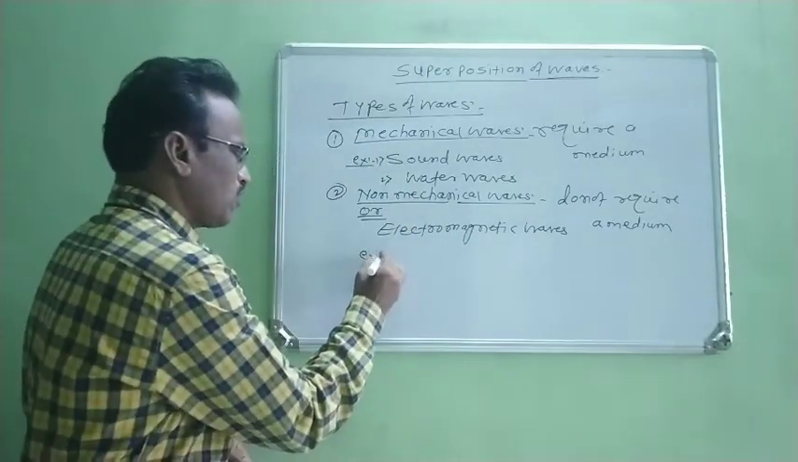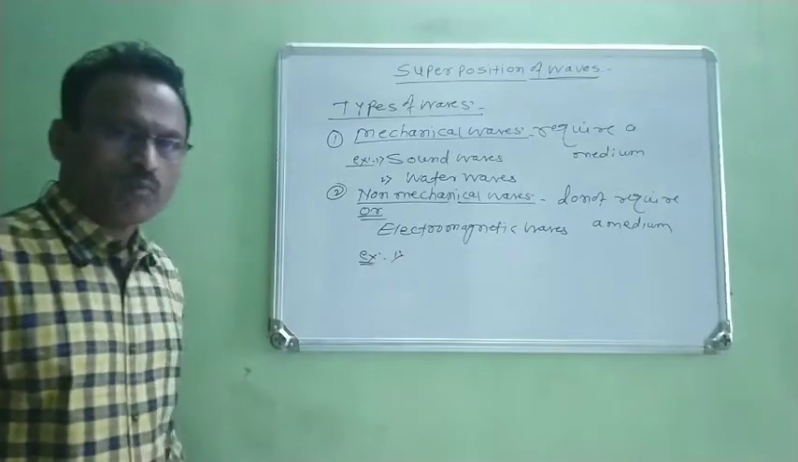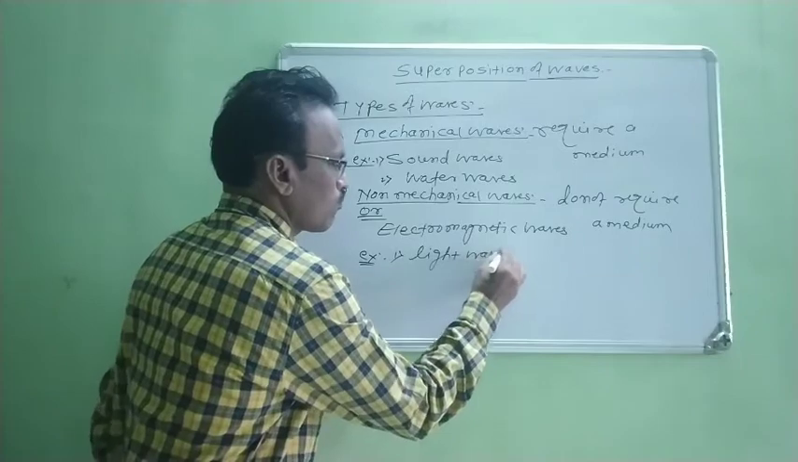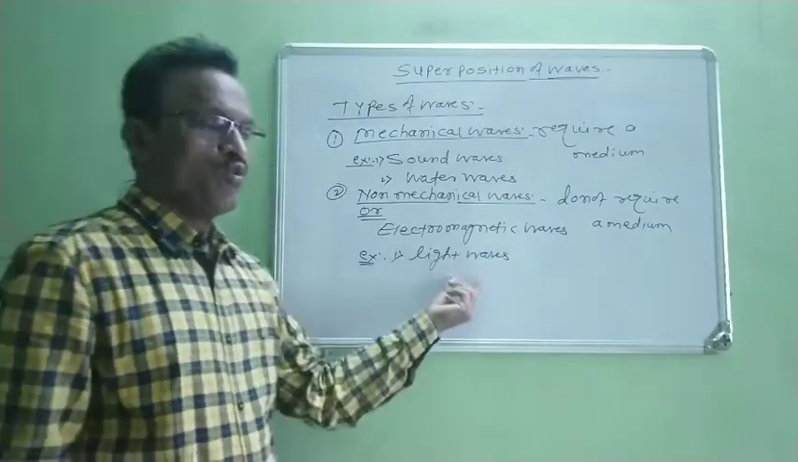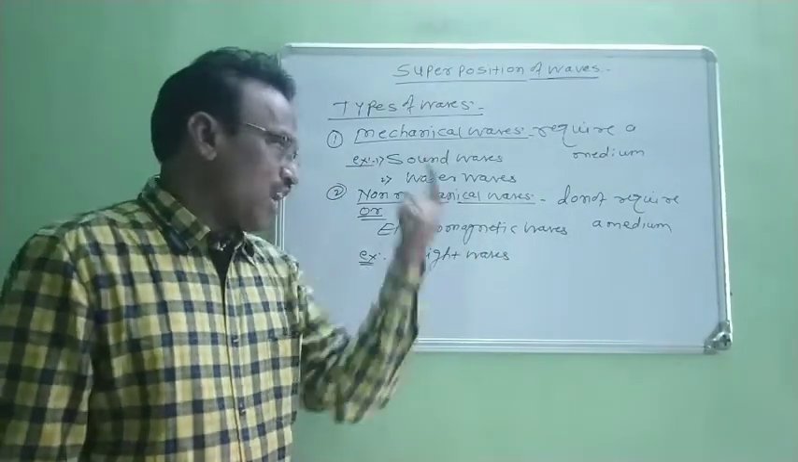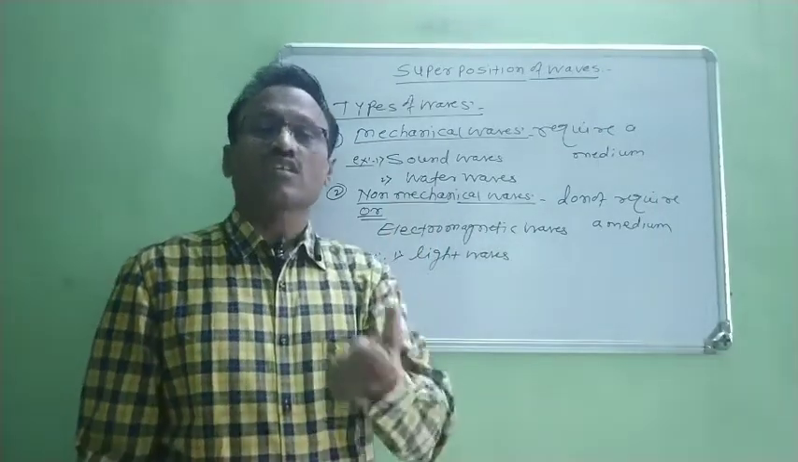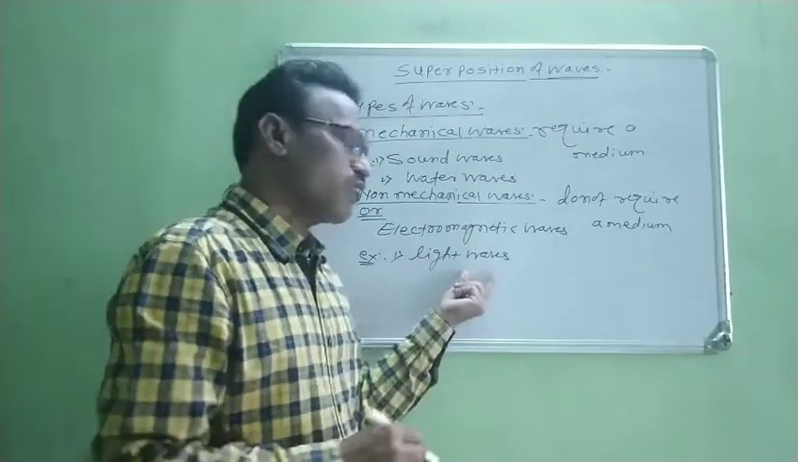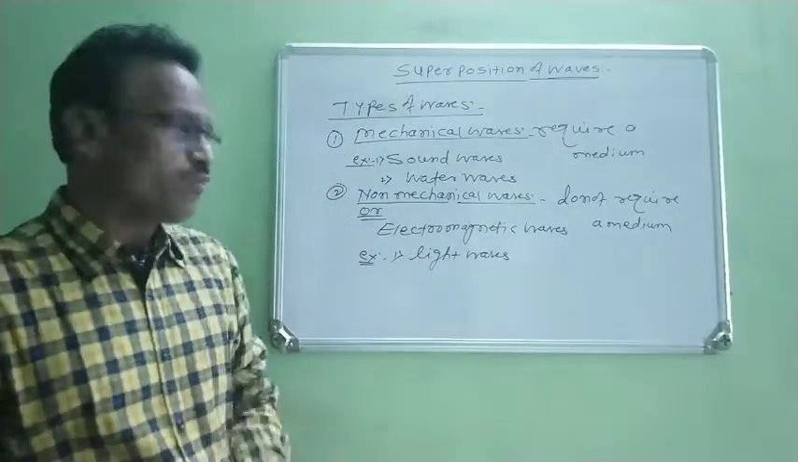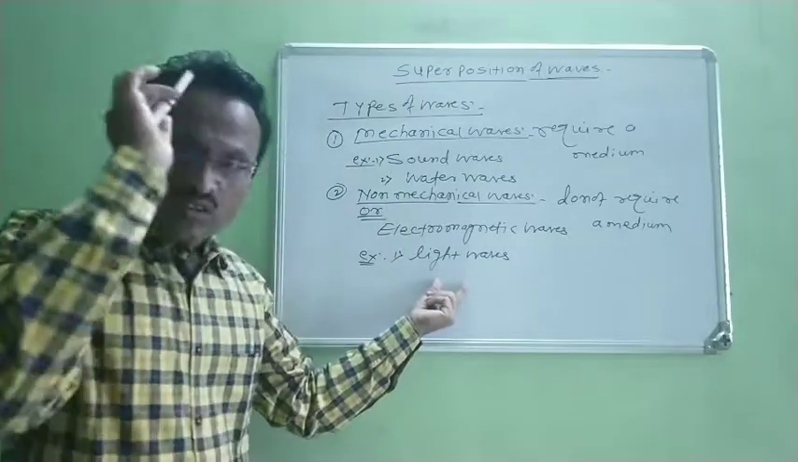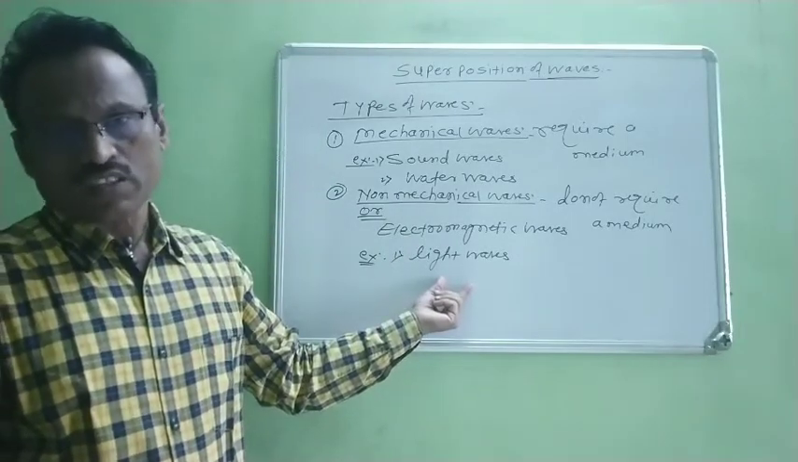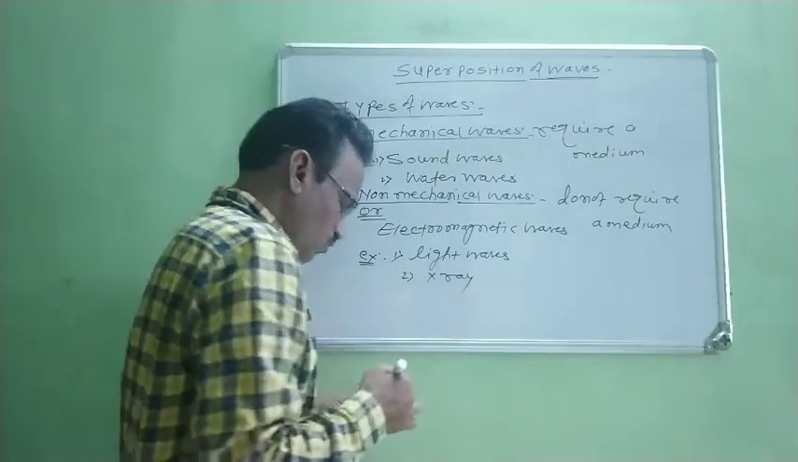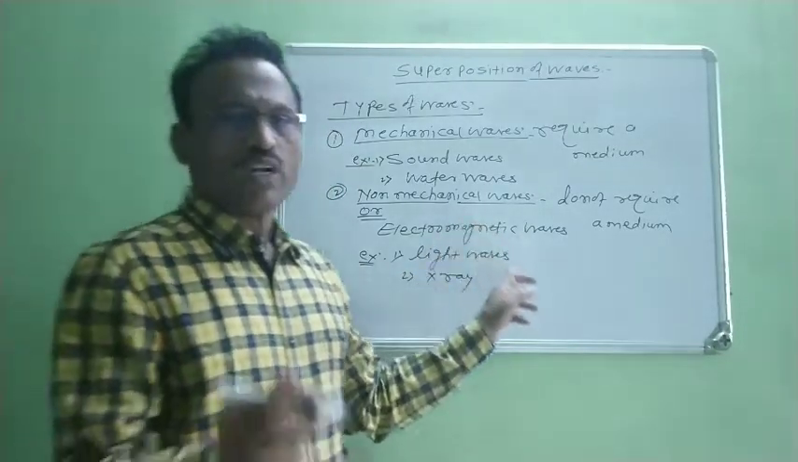Now, again we consider some examples. First example, light waves. We know that light waves are produced by the sun, and these light waves travel from the sun to the earth's surface. Between the earth and the sun, there is no medium. Even then, light waves travel from the sun to the earth. Therefore, for these light waves, no medium is required for their propagation. Second is X-ray. For the propagation of X-rays, again a material medium is not required.